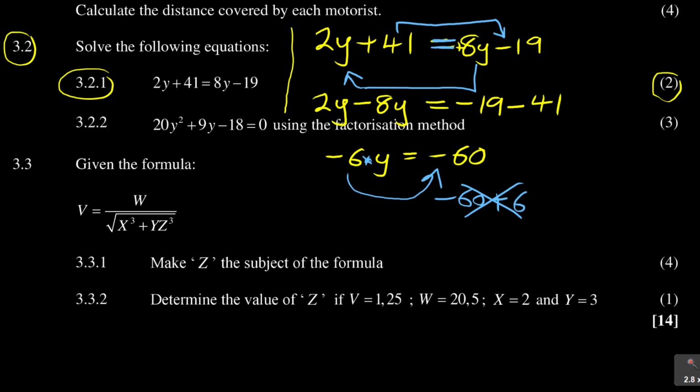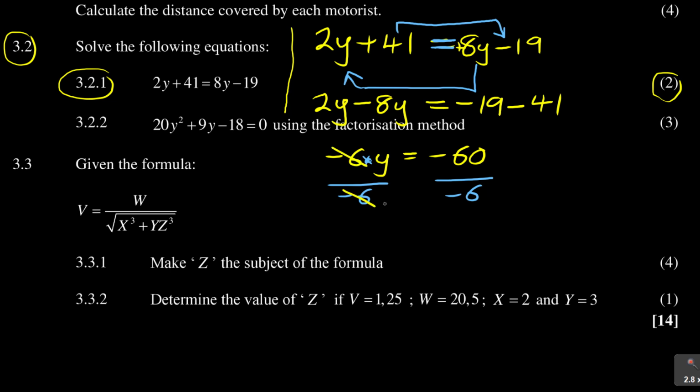You need to follow the rules to say what is the opposite of multiplication. The opposite of multiplication is division. So it means I need to divide both sides. What you do on the left, you do on the right. So I'm going to divide by negative 6 on both sides. That's how that y can be made to remain alone.